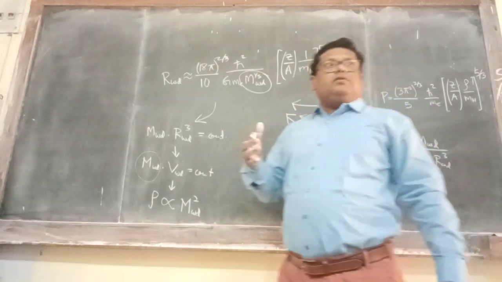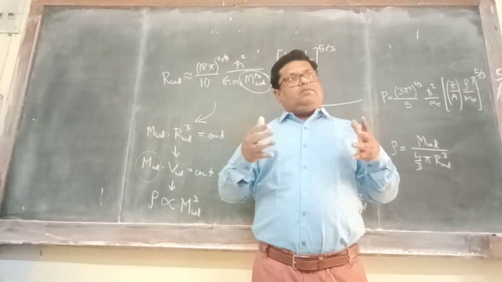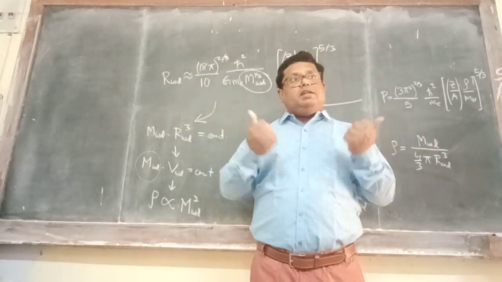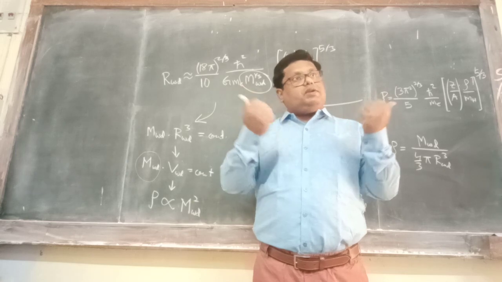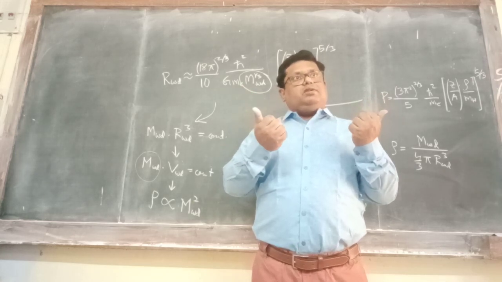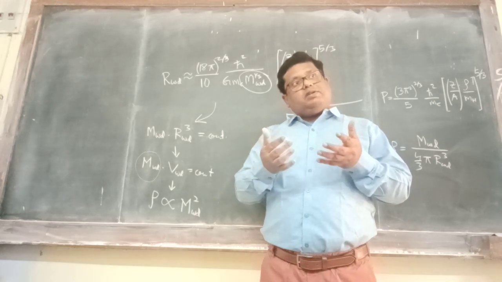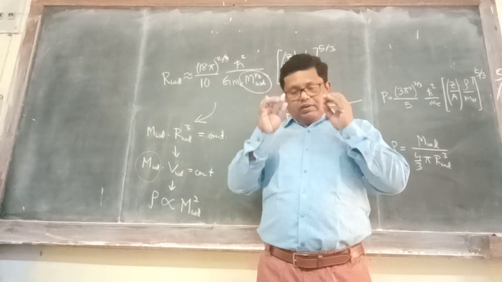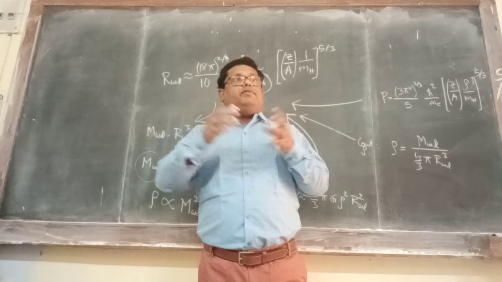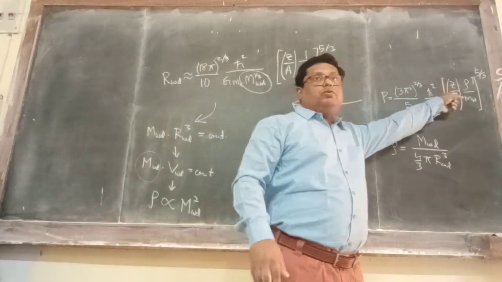Because if the white dwarf is more massive, then we need more degeneracy pressure, right, to have hydrostatic equilibrium. And that degeneracy pressure we can have only through having very high density. Look over here.